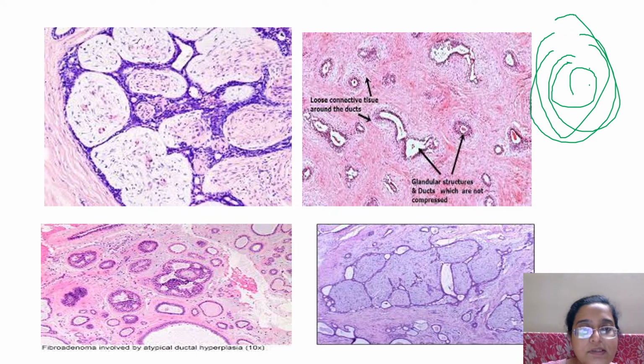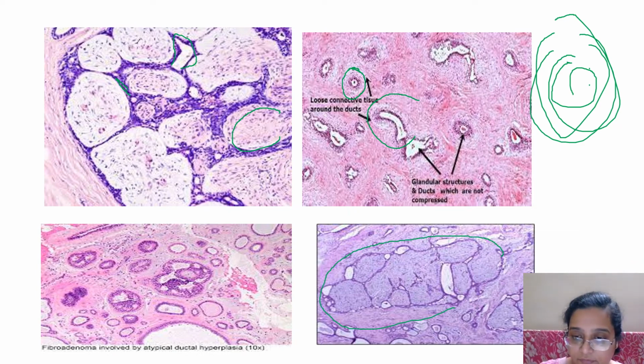So what you have to see is, okay, here, this is the glands here, this one is patent, and then the rest are compressed, and that is why you can see so many cells, and the stroma has proliferated a lot. Here the glands are open, there's a lot of loose connective tissue rimming around these glands but not collapsing them. Again you see, this looks like the veins of a leaf. If this is too much, it looks like a vein of a leaf.